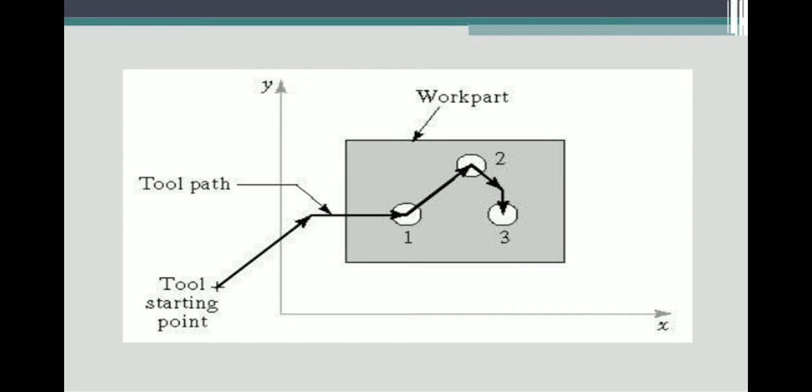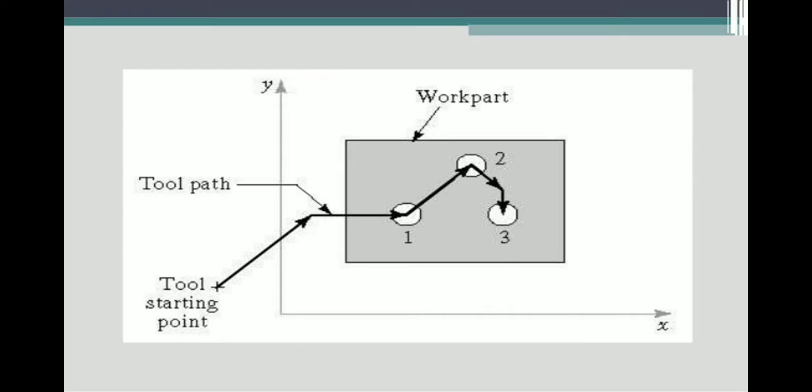For example, you can see in this NC machine the x direction and y direction, which is the table indication. We are fixing a workpiece on the table. This is the work part. And what is the positioning? I am getting 3 positions on this work part, 1, 2, 3. These are the 3 positions. I am getting 3 holes on the work part, and the tool should move only to those positions.